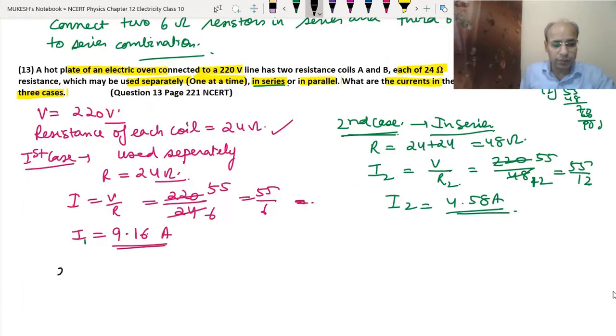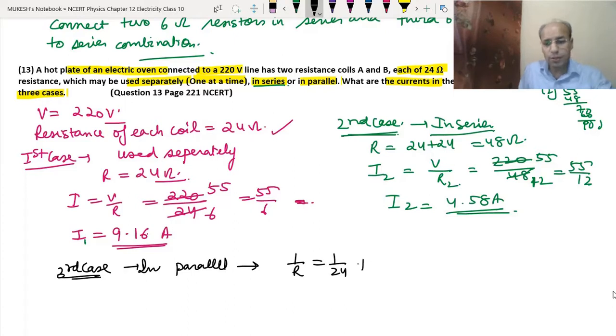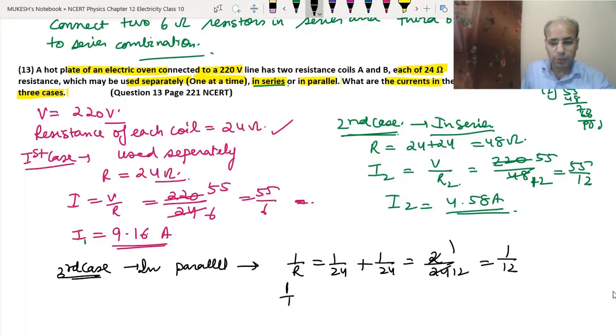Now in the third case, they are in parallel. So in parallel, we have to find the resistance: 1 upon R equals 1 upon 24 plus 1 upon 24. So this will be equal to 2 upon 24, which is 1 upon 12. So we got 1 upon R equals 1 upon 12, so R equals 12 ohm.